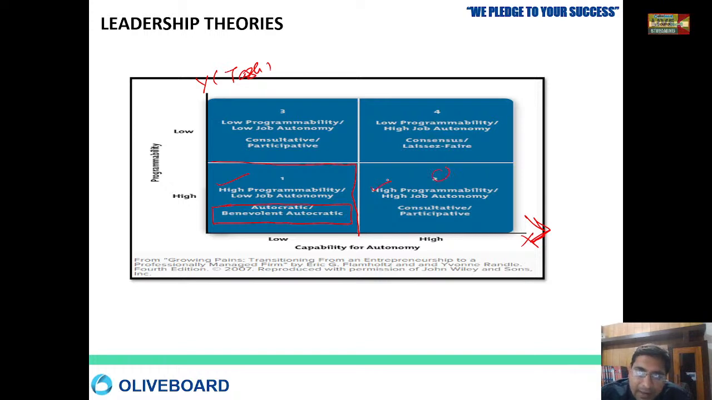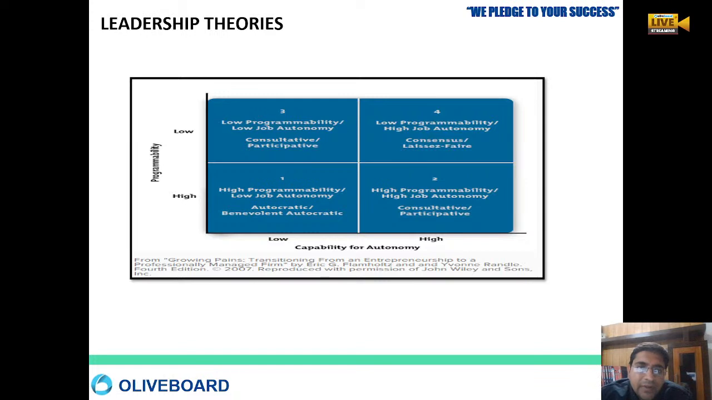Here high programmability is there, but higher job autonomy is also there. A specific task is there, but we are giving autonomy to the people. That means here it is a consultative and participative management practice. Then comes the third one.